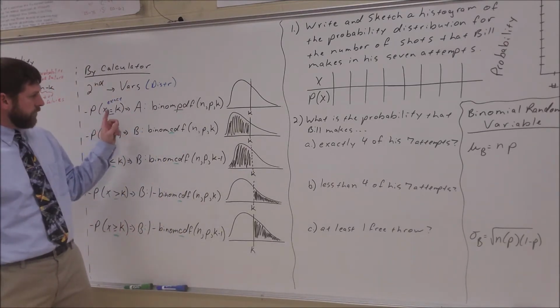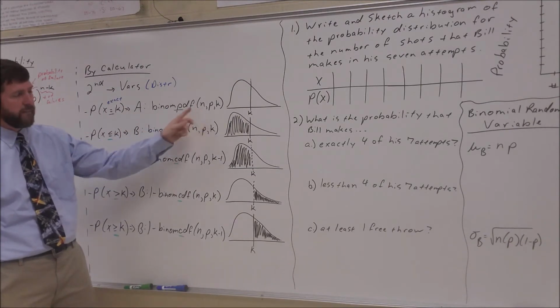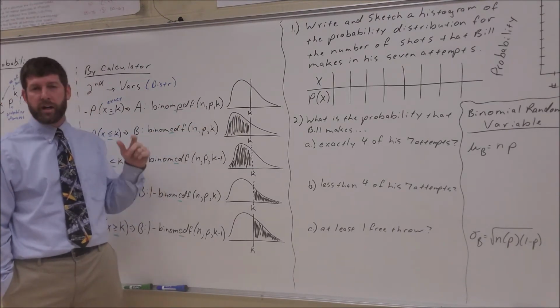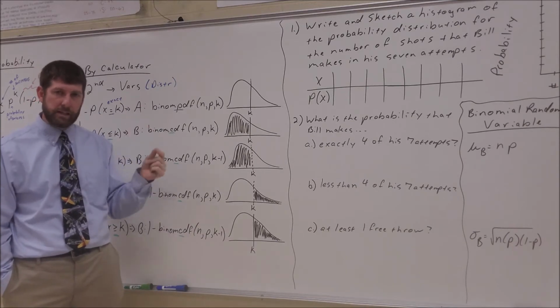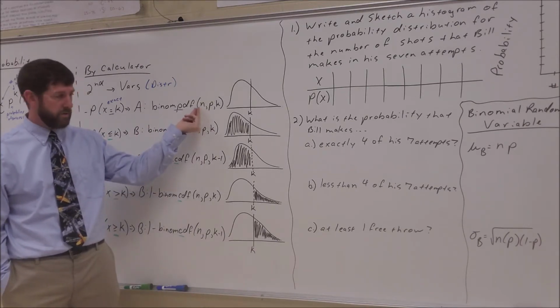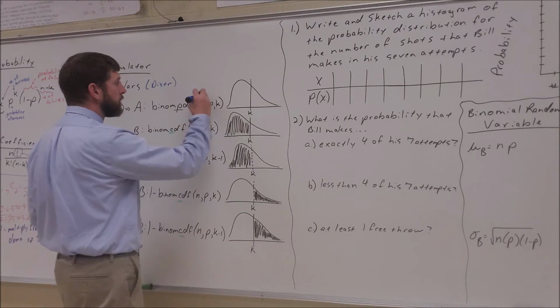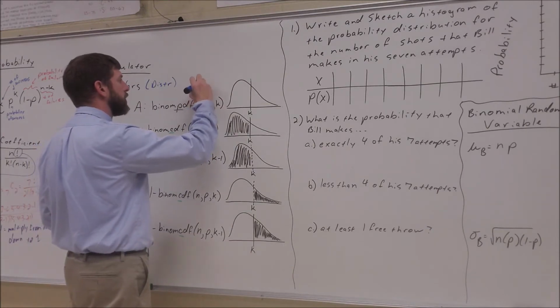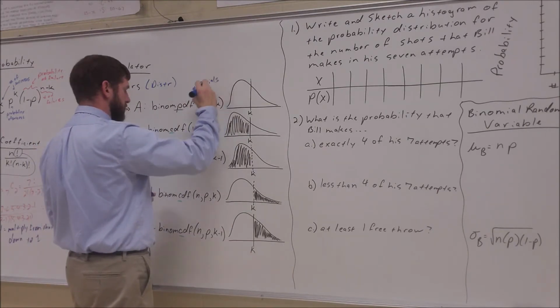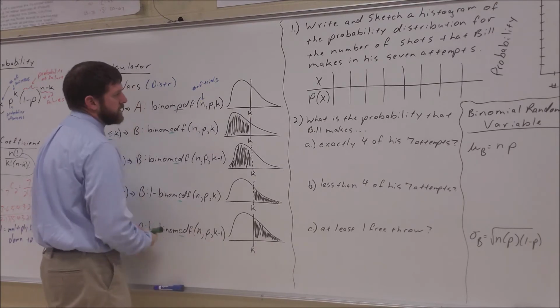So go to binomial PDF, and then it's going to ask you for, if you've got the older calculator, you're going to type it in NPK in that order. N is number of trials. P is probability of success.